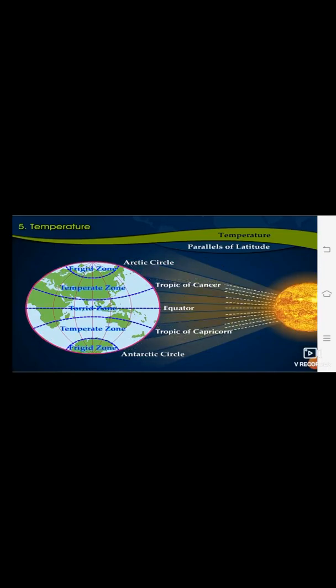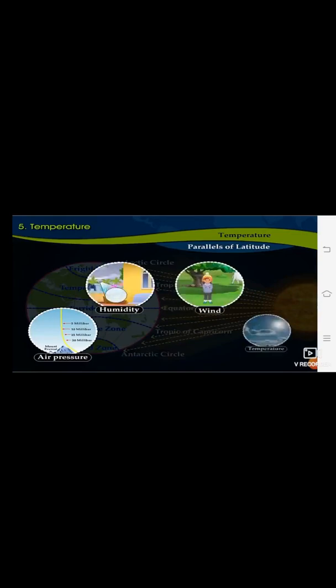Depending on the duration and intensity of the sun rays, various temperature zones are created on the Earth. This affects the elements of weather like air pressure, humidity, wind, temperature, etc. of a place, and thus affects the climate there. Therefore, in order to understand the climate of any region, its latitudinal extent is more useful than the longitudinal extent.